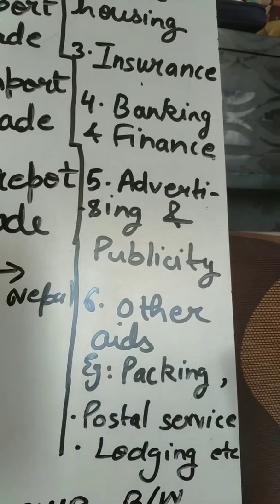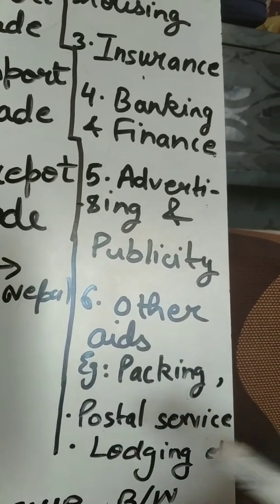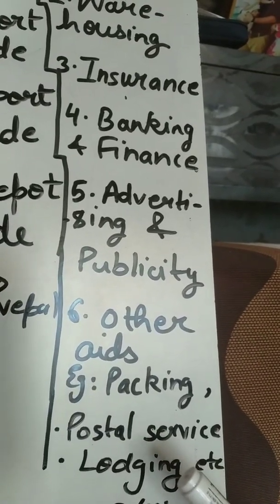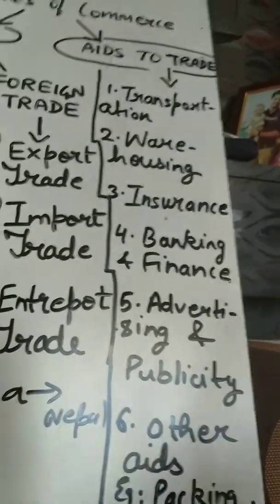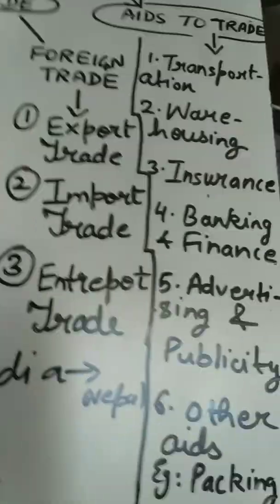Postal services like courier help in taking the product to the consumer. Lodging means the businessmen keep on going from one place to another, so they need some place to lodge, right? Like hotels. So that is also a part of aids to trade. So whatever things are helpful in carrying on the trade, they are known as aids to trade.